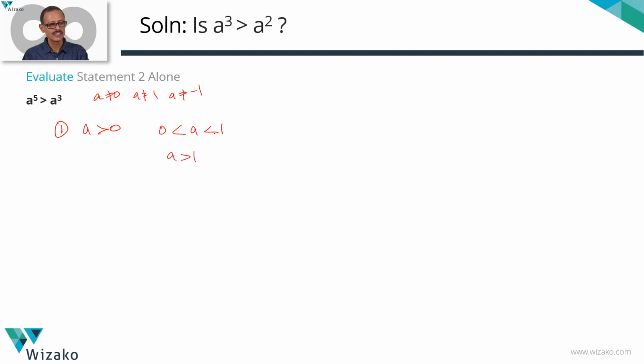Let's check with half in this range. Is half power 5 greater than half cube? Certainly not. Half power 5 is 1 by 32. This is 1 by 8. 1 by 32 is less than 1 by 8. So half power 5 is less than half power 3, and A power 5 is less than A cube in this interval. Whereas the statement says that A power 5 is greater than A cube, which means that A does not lie between 0 and 1.